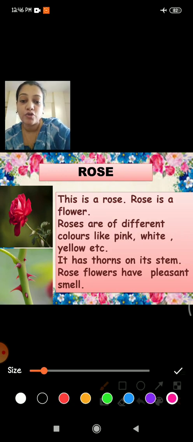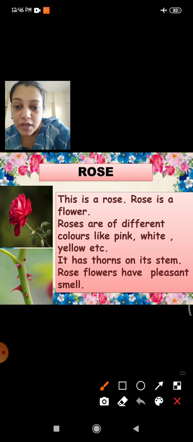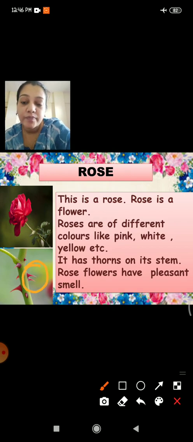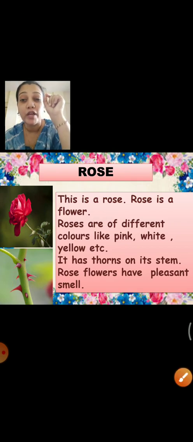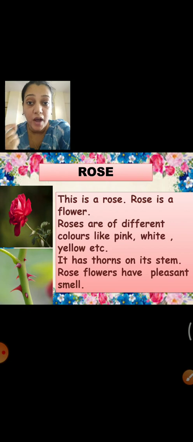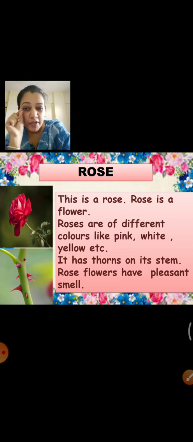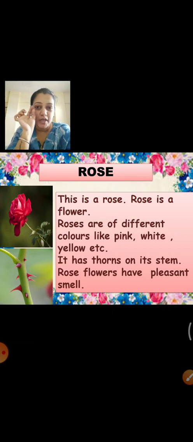Now I'll show you where is the thorns. Can you see this? Yes, can you see here? My God, that are very sharp, okay? So we have to take care when we touch the flower rose. There are very sharp thorns that can go inside your finger and you can also get blood.